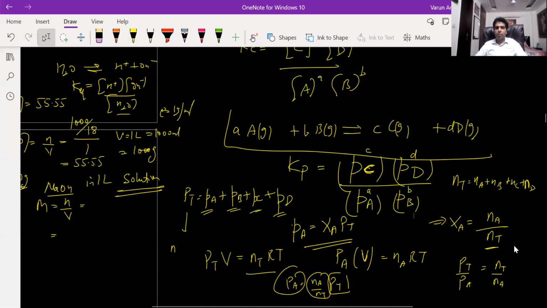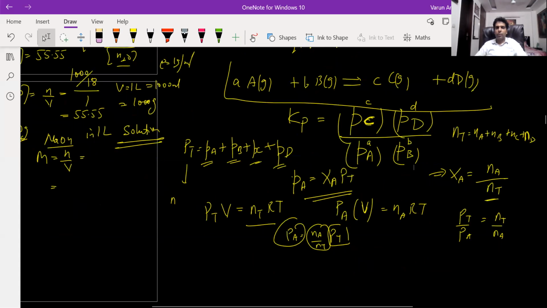Sir, how did you get that the pressure of A is equal to the number of moles of A into the total pressure? This one. No, the one above that. You've underlined it, double underline. This one. No, the one exactly above that. This one. Yeah.